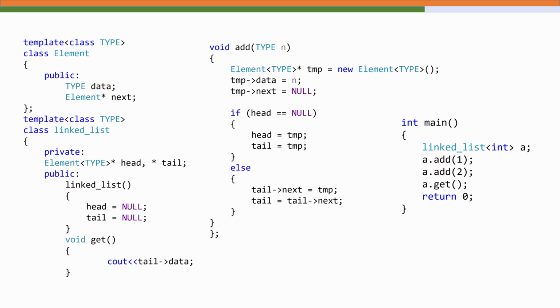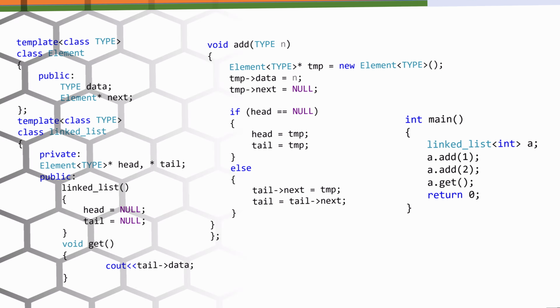Wherever we used int earlier, we now use a type parameter named type, and this allows us to create a linked list for any data type simply by specifying the type when we create the object. The internal logic of adding and managing nodes remains the same, only the data type changes dynamically based on the template parameter. This demonstrates how templates and self-referencing can combine to build flexible and powerful data structures.